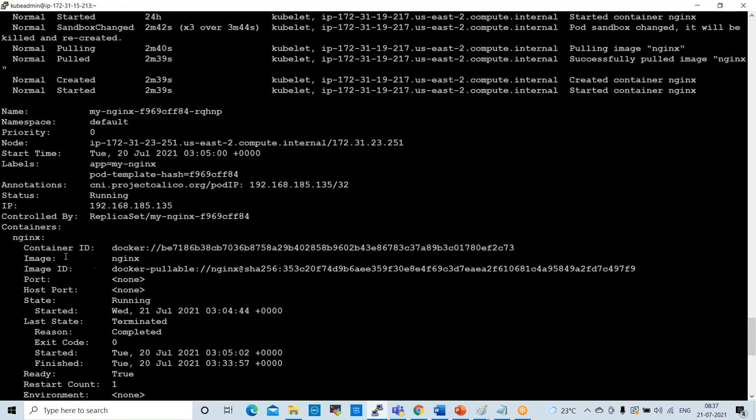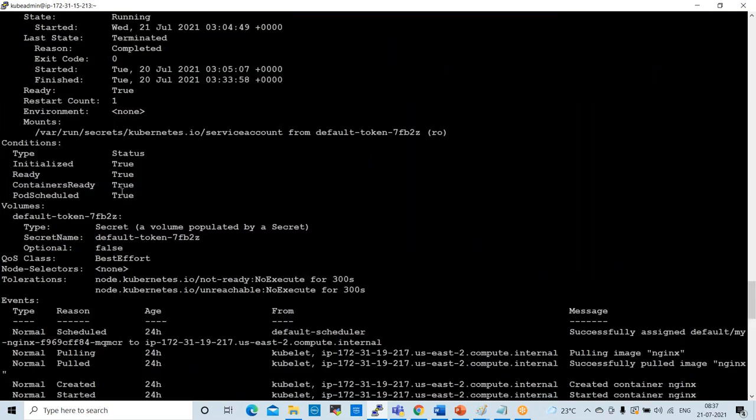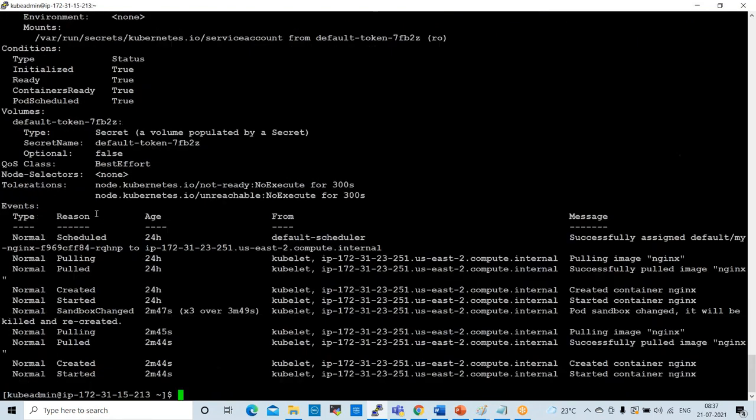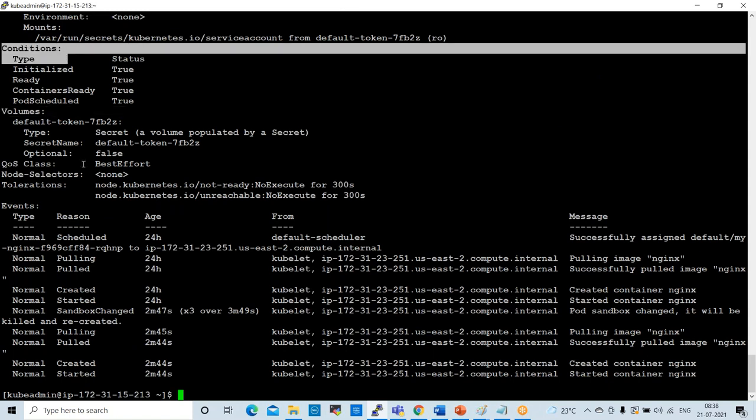Okay, so I'm trying to get this Nginx pod information, right? So deployment information. See here. So these are the details available. So container details, container information. Okay, and events, volumes, conditions, right? So many things are available.